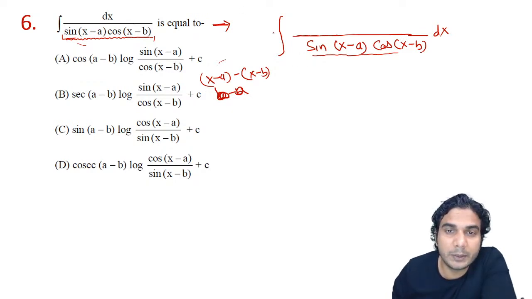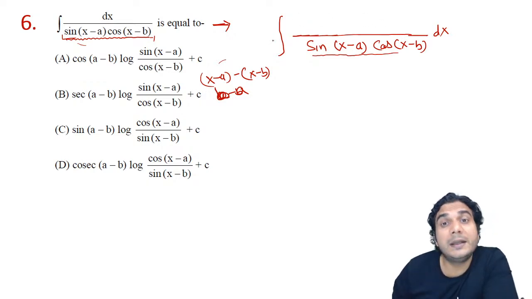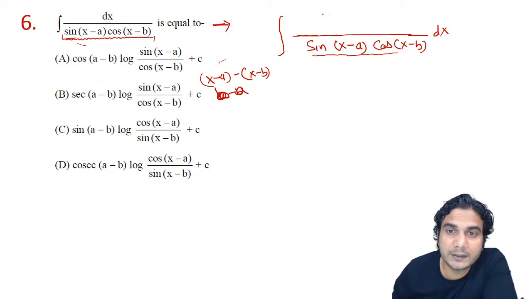So yes, we need to multiply it by cos. But if you multiply by sine, then what will happen? If you multiply by sine of A minus B, it will be sine A cos B. So this whole thing will get cancelled after dividing, right? You'll get 1, okay. But the other term will be sine B cos A, and nothing will get cancelled, and that will again be a complicated expression, right? So sine of A minus B will not work in this case. What will work? Cos of A minus B.